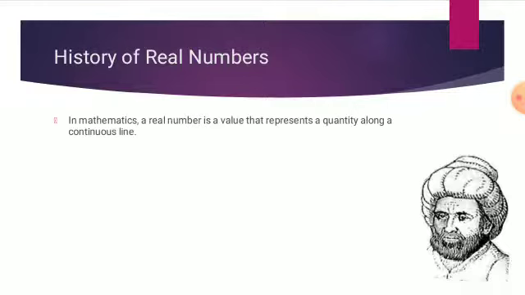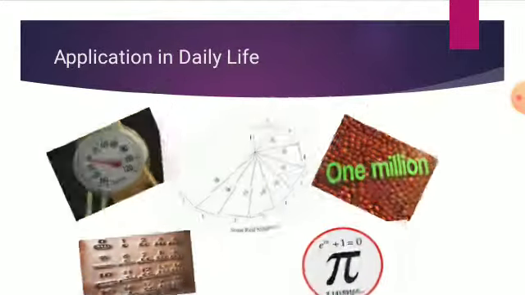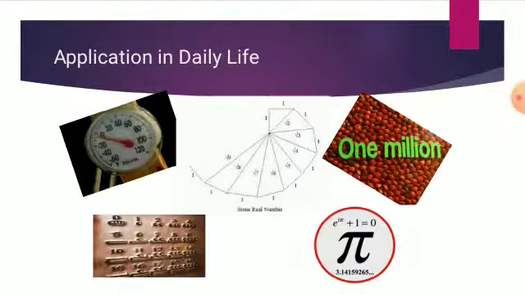History of real numbers. In mathematics, a real number is a value that represents quantity along a continuous line. The real numbers include all the rational, irrational, integers, whole, and natural numbers. Application in daily life. Here are various examples of real numbers in daily life.